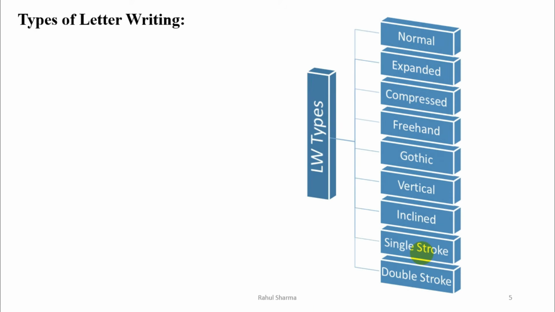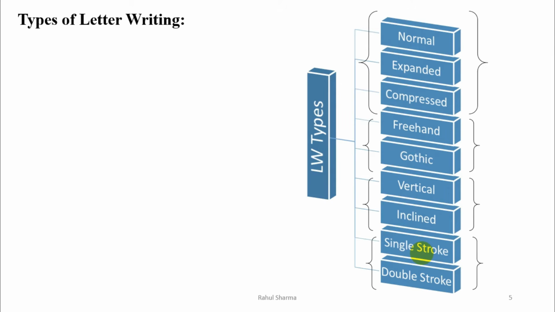Now come to the next topic, that is types of letter writing. Now we have various type of letter writing. It is given in the diagram. Now it is starting from normal, expanded, compressed, freehand, Gothic, vertical, inclined, single stroke and double stroke. Now I have categorized all these into few subcategories, like these are coming in first category, then second one, third and then fourth. Now we will start with the first category, that is the normal, expanded and compressed.